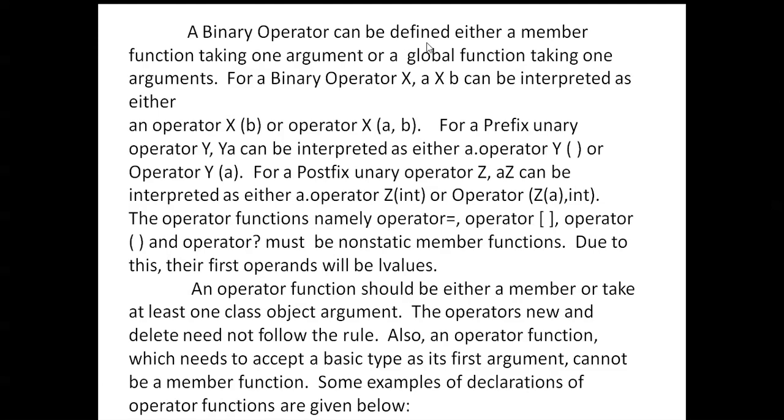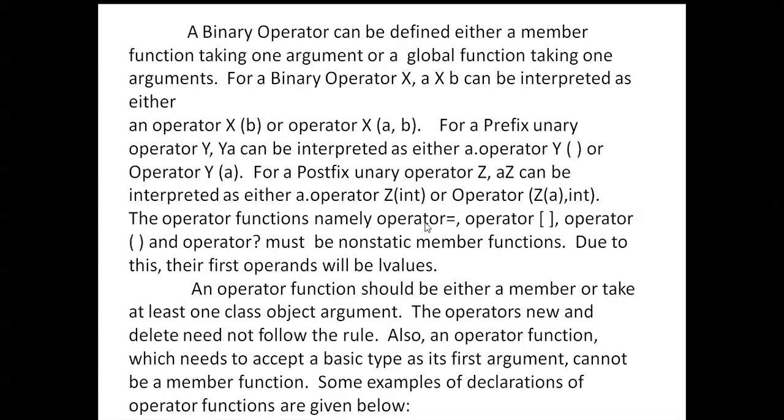A binary operator can be defined either as a member function taking one argument or a global function taking two arguments. For a binary operator x, a x b can be interpreted as either a.operator x(b) or operator x(a, b). For a prefix unary operator y, y a can be interpreted as either a.operator y() or operator y(a). For a postfix unary operator z, a z can be interpreted as either a.operator z(int) or operator z(a, int).